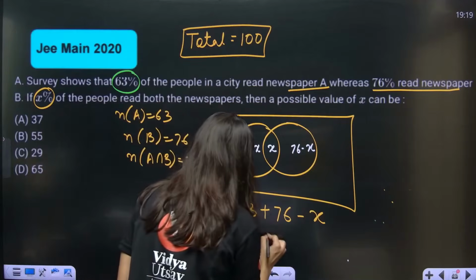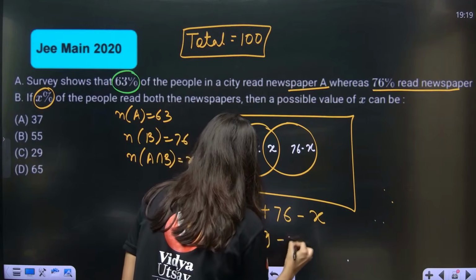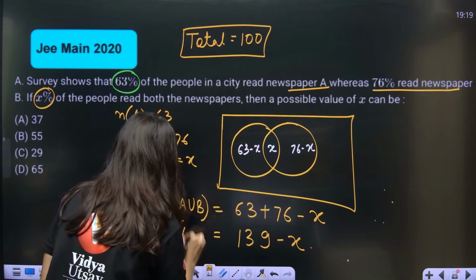So that is 139 minus X, the cardinality of A union B.